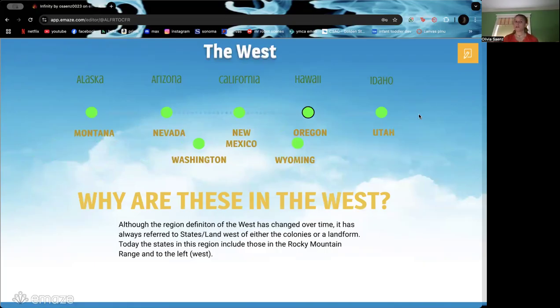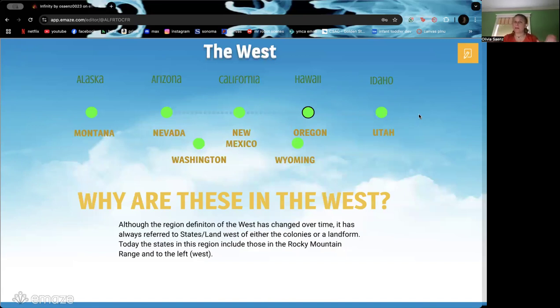The West. First, let's go over the states that are exactly in the West. Let's go in alphabetical order. That way it makes sense for you guys. We have Alaska, Arizona, California, Hawaii, Idaho, Montana, Nevada, New Mexico, Oregon, Utah, Washington, and Wyoming.